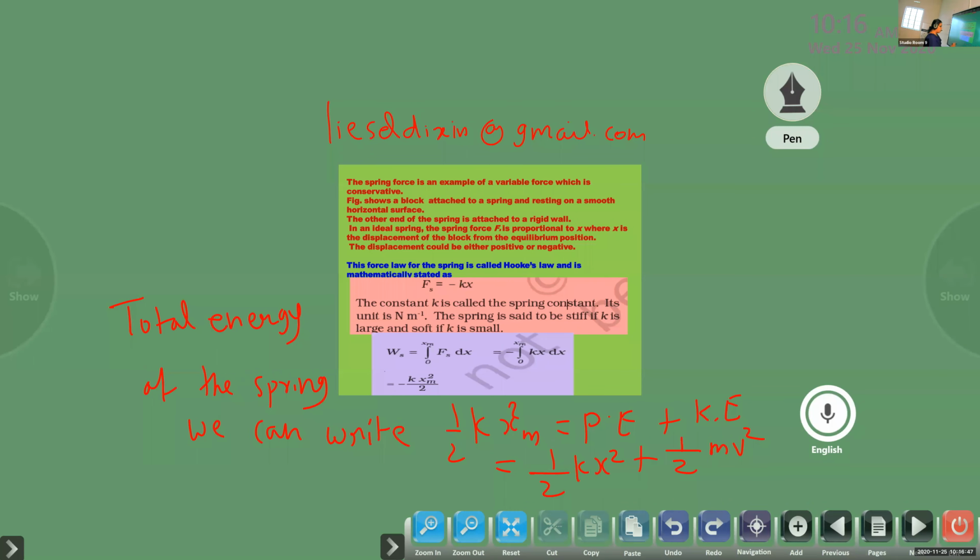Then we can write the maximum total energy as half kx squared plus half mv squared. This is the expression for the energy of a spring when mechanical energy is conserved. There is not much derivation, we are just giving it.